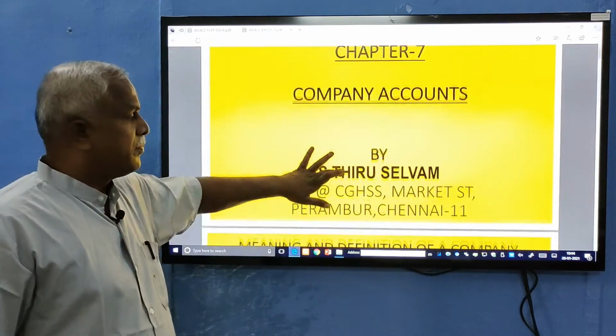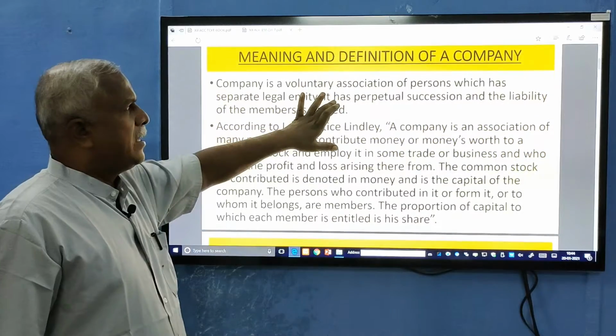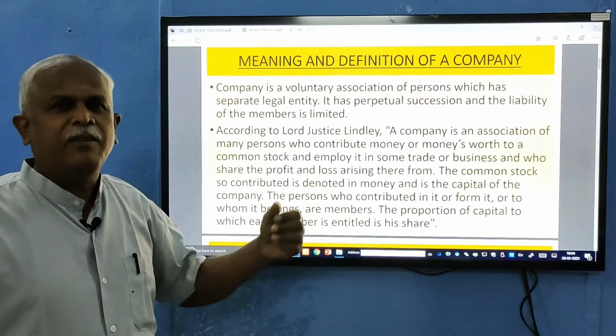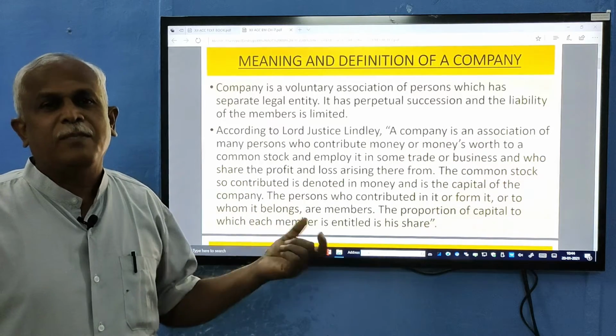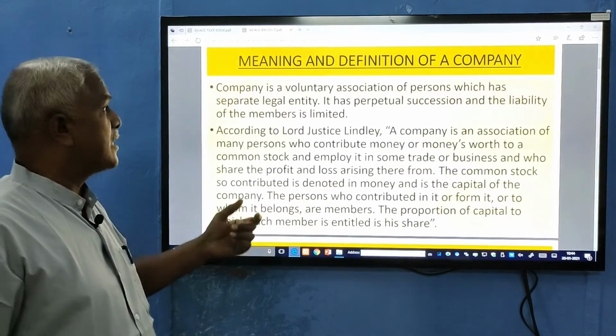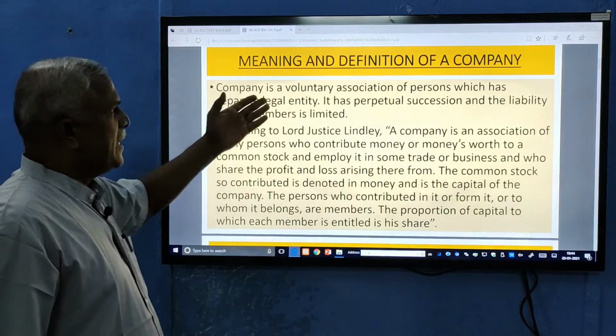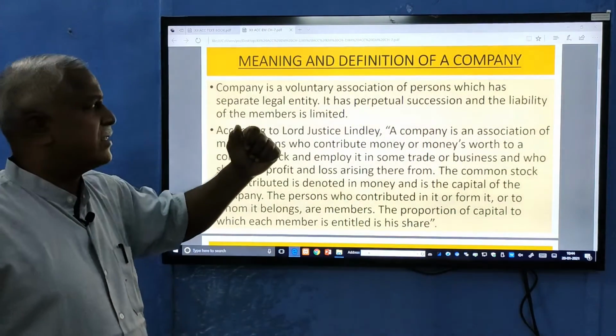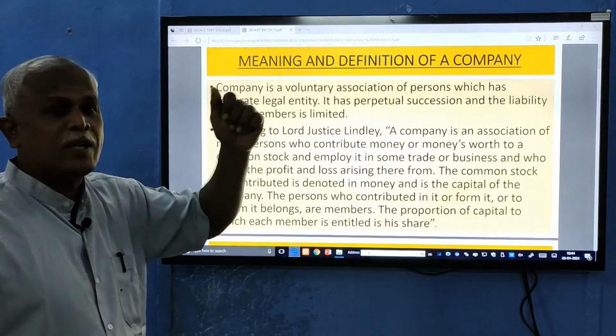Now let us see: what is the meaning of company? We know what a company, a joint stock company, is. Here we are going to deal with the definition of company as per law. A company is a voluntary association of persons which has a separate legal entity. It has perpetual succession.